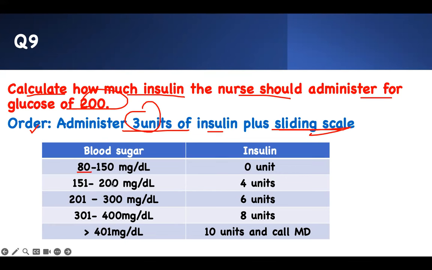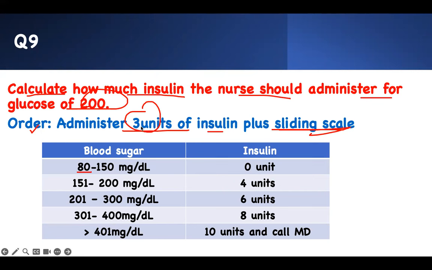This is the same as a heparin drip chart. You don't have to think or do fancy calculation. You say, if your sugar is between 80 and 150, I don't give you any units. If your sugar is 150 to 200, I give you 4 units. If it's 201 to 300, you get 6. And if it's 301 to 400, you get 8. And if it's greater than 400, you can get 10 units.